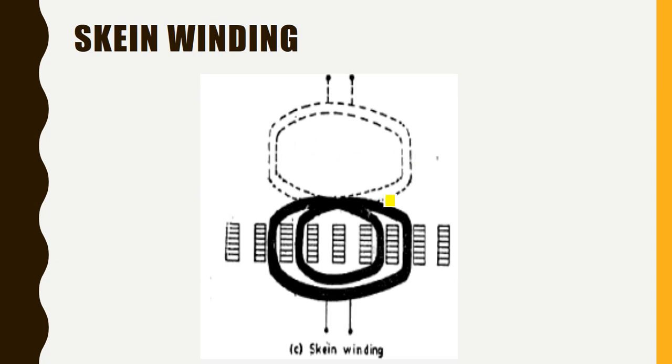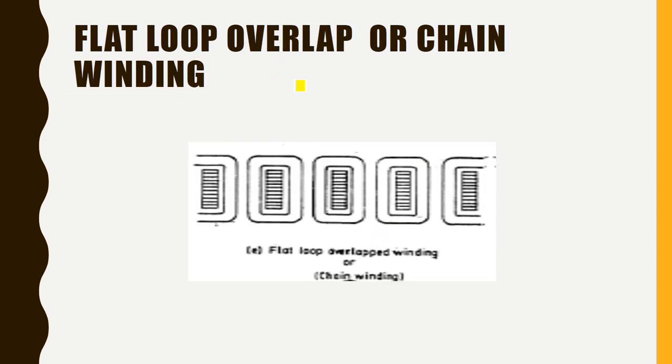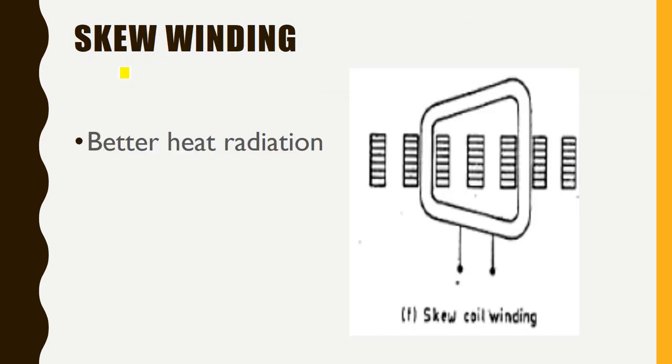Next is skein winding. First, the total length is prepared and it is put into the slots separately. Skein winding. And flat loop non-overlap. There will be no overlapping between these items, and in some cases overlap may be there. And skein winding, it is like this. It is having some less length on one side. The other coil side will be having higher length, effectively to give you a better heat radiation.